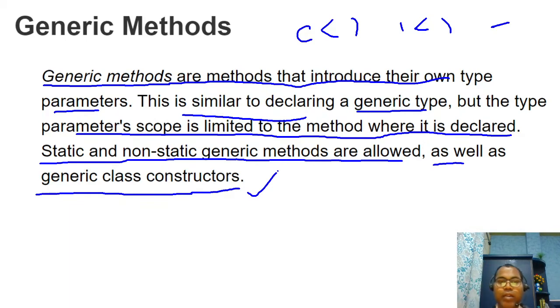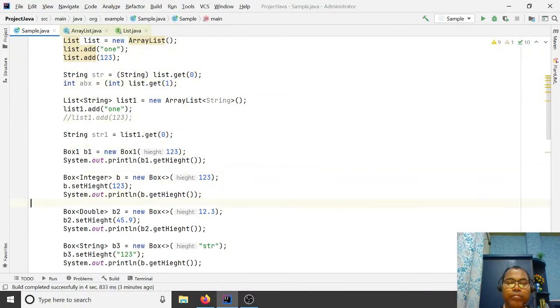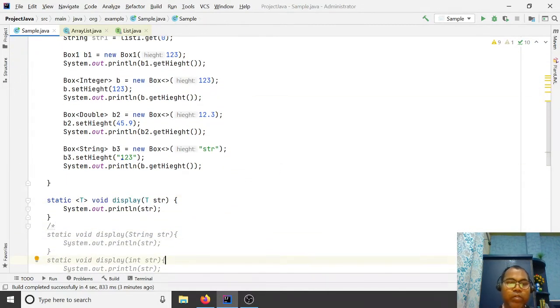As I already explained with the display method, you can define generics at the method level. This is our method, and on this method you have a type T. T is generic, and T is defined before the return type.